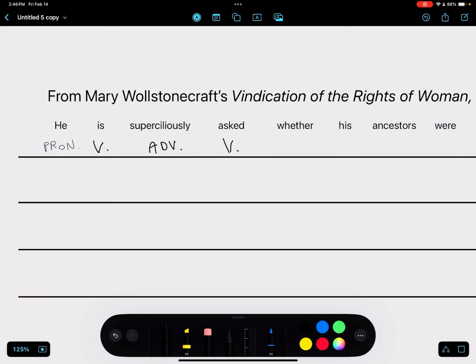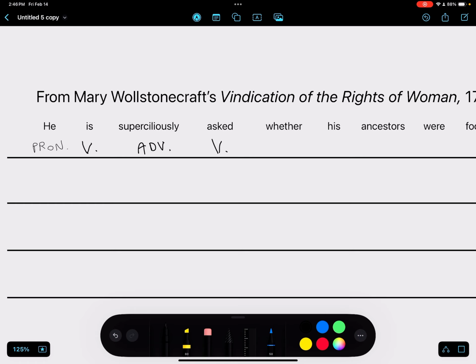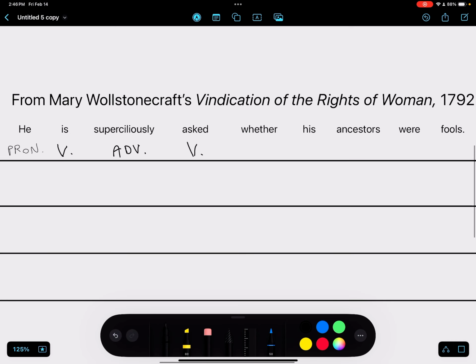We then have whether, and this one's a little bit weird because it's a strange part of speech that's not seen in this context very often. What this word is doing, this is a conjunction. It's separating two parts of the sentence from each other. Now we're going to see this more in detail when we move on down to level 4, or the clauses, later, but for now, this is a conjunction because it's separating two central ideas of the sentence.